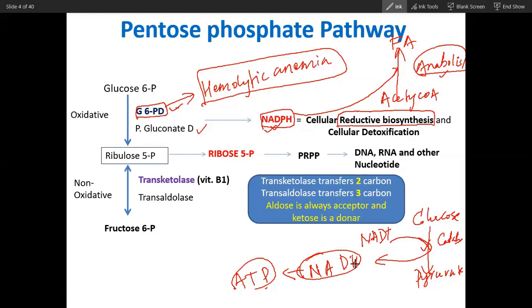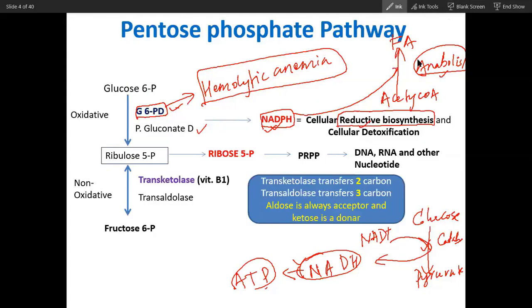Anabolism or catabolism? Catabolism. So remember, this is a big difference, and that is why I have used the term biosynthesis. Anabolism means biosynthesis. How? Reductive, through reduction. That is why cellular reductive biosynthesis involves NADPH. This is a very important concept you need to understand.